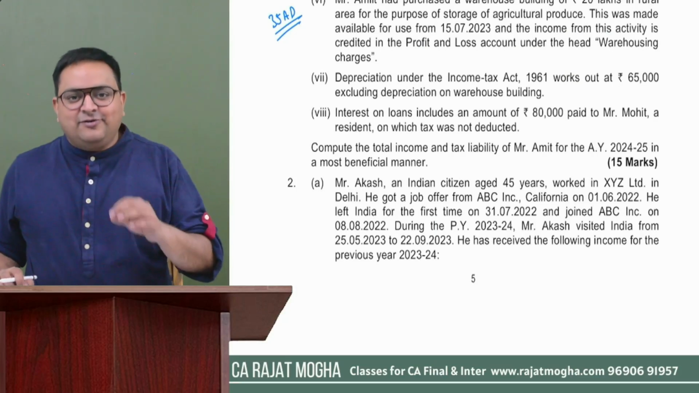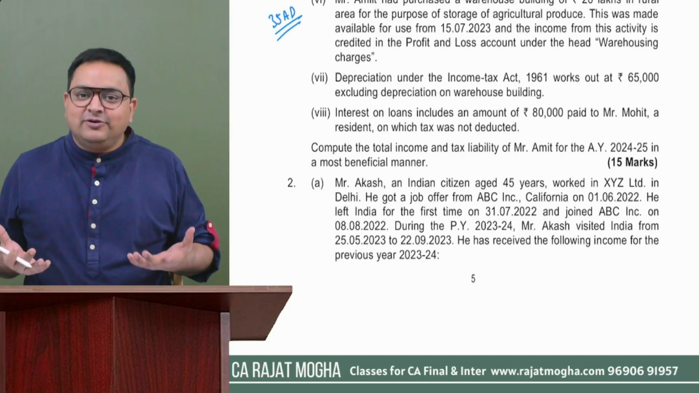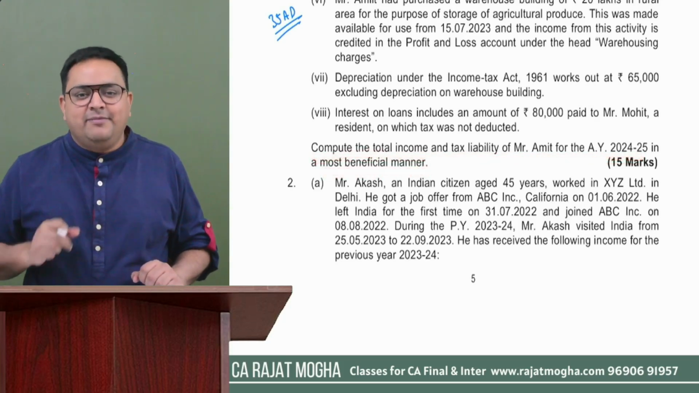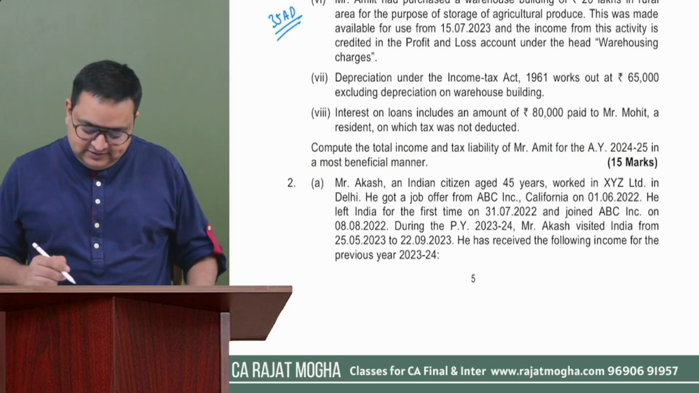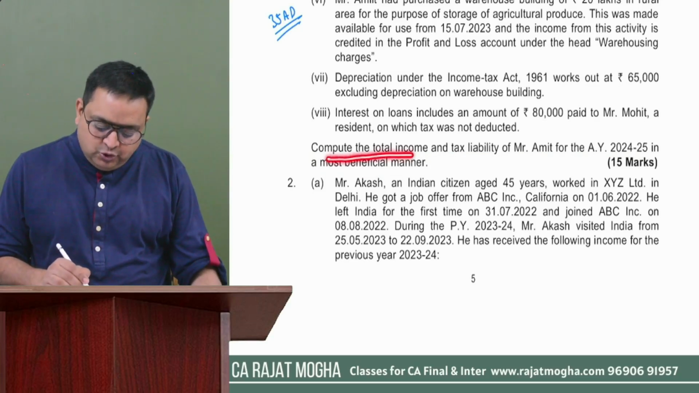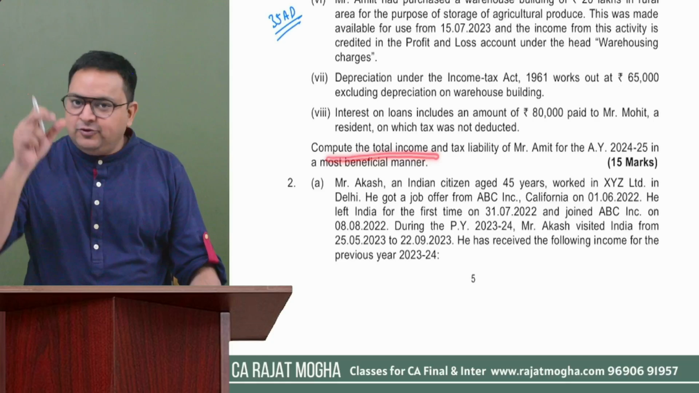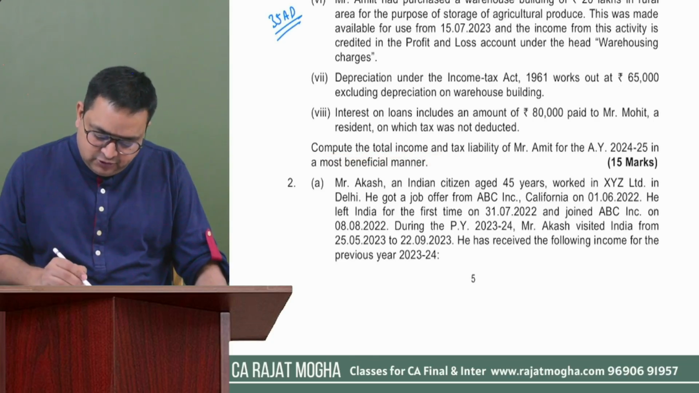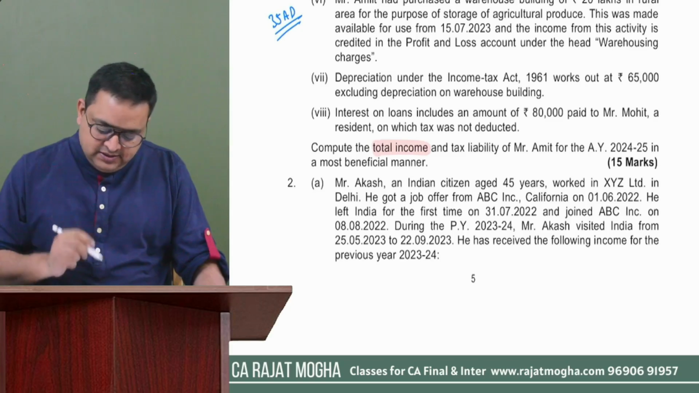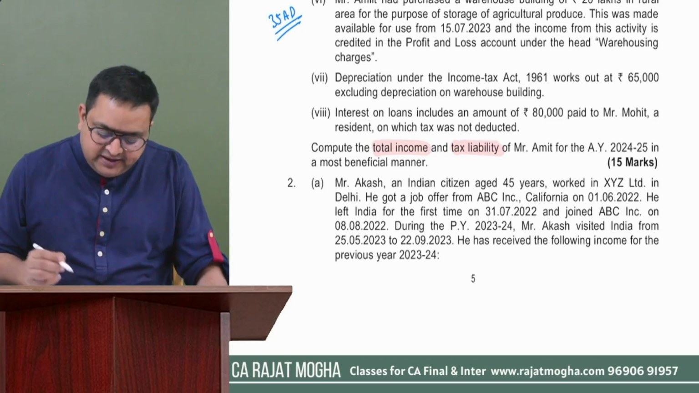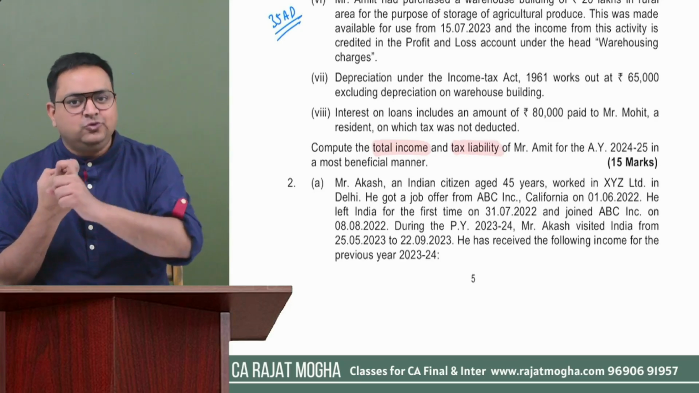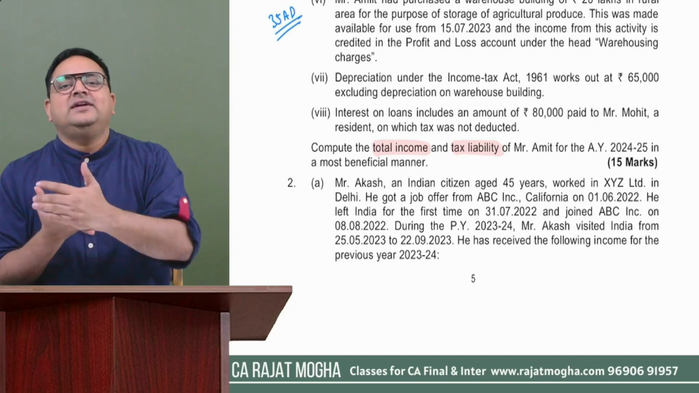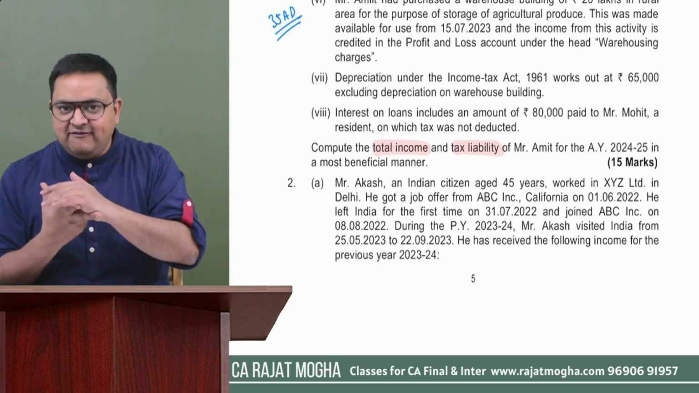Now ask from the question, what do you want, boss? This is the line which tells me what this question demands from us. So this line says, compute the total income. Okay, we have to compute the total income first. And then the tax liability. They need two things: we have to compute the total income, and then the tax liability, right? Two things we have to calculate.